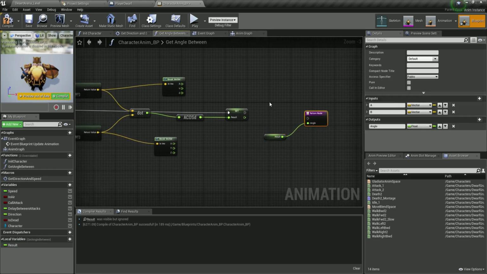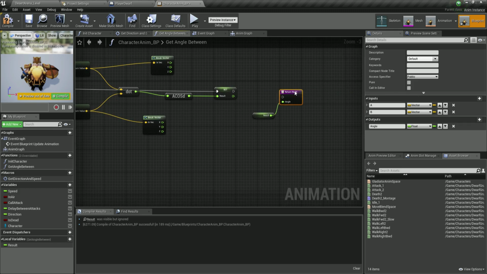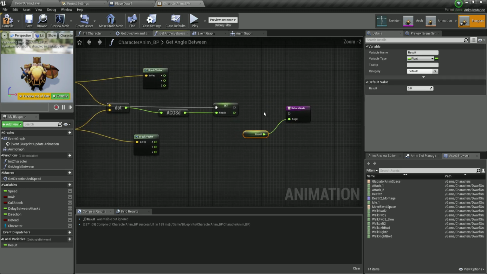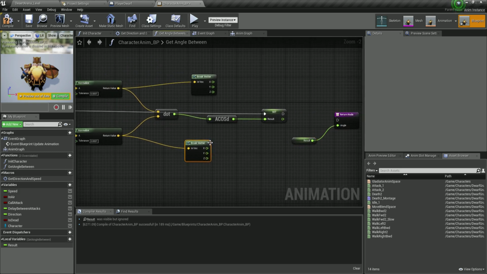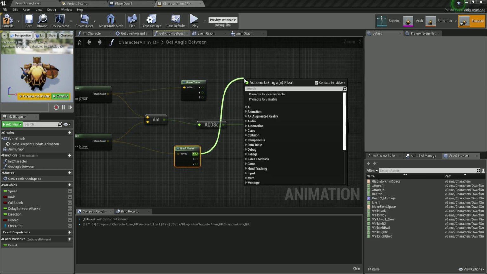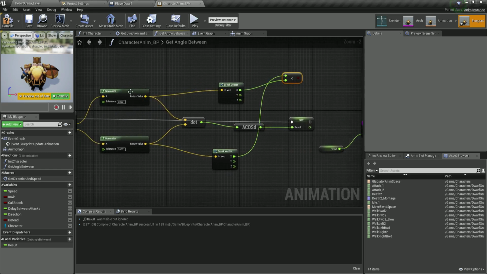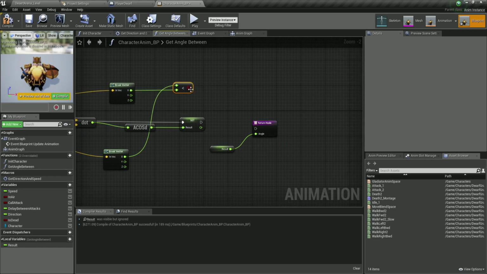Now, again, what you need to do is select this angle between, and for the output, click on the plus so that you can have an output over here to plug this in as I just did. So what I'm going to do is compare from the vector that I broke from the normalize, I'm going to compare this X. I'm going to say if it's less than the float, and which float? Well, the X from the other broken normalized vector.